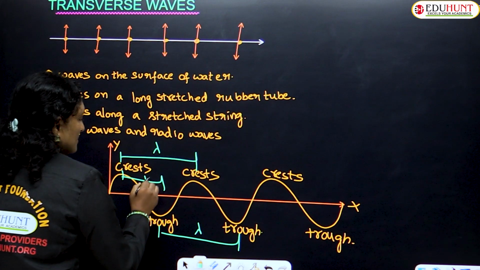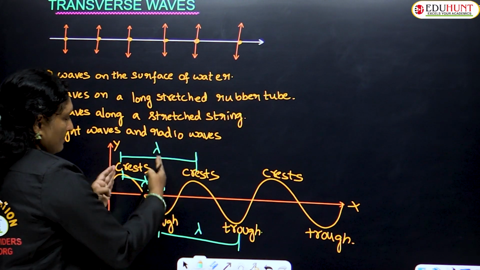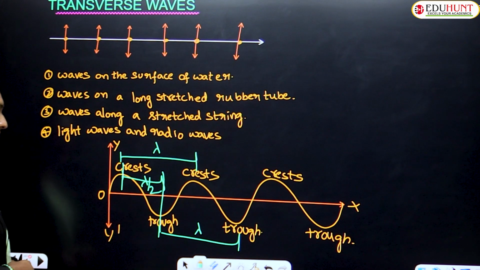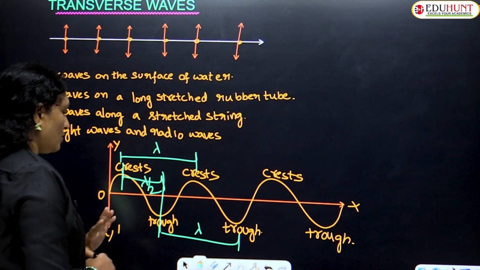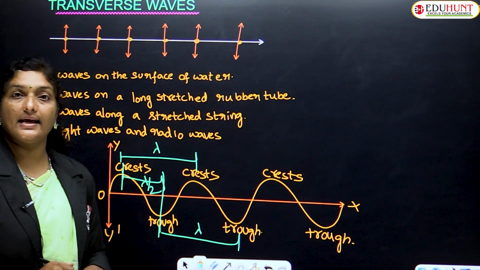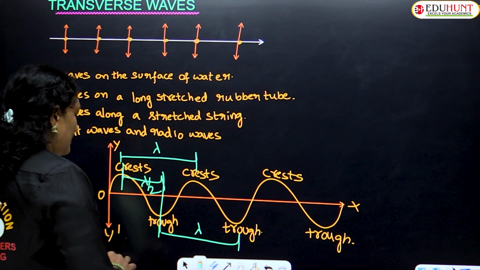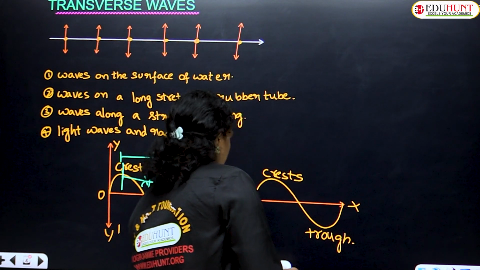Okay, children. Also remember that the distance between a crest and a trough is equal to lambda by 2. Between a crest and a crest is lambda, and between a crest and a trough, half of that is given as lambda by 2. And remember, children, these transverse waves cannot travel inside liquids as well as gases. Transverse waves cannot travel through liquids or gases.